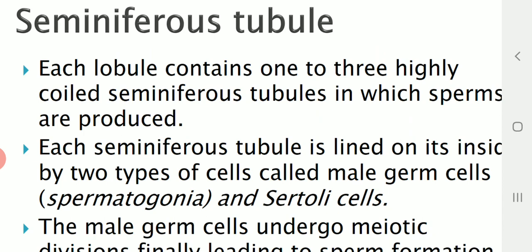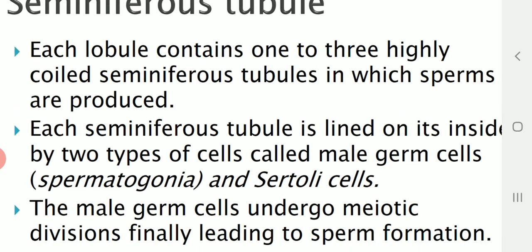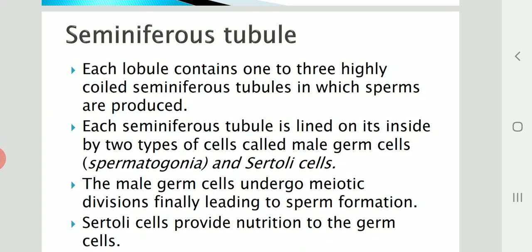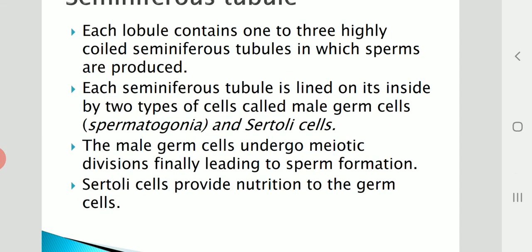Each lobule contains 1 to 3 highly coiled seminiferous tubules. Right? What are they? Testicular lobules consist of seminiferous tubules. Okay. What happens in them? In which sperms are produced. The sperms are produced. Each seminiferous tubule is lined on its inside by two types of cells.